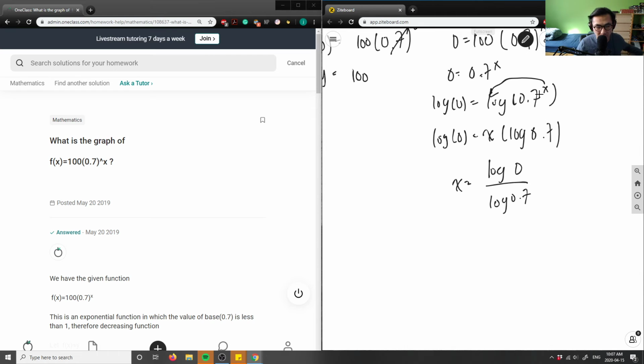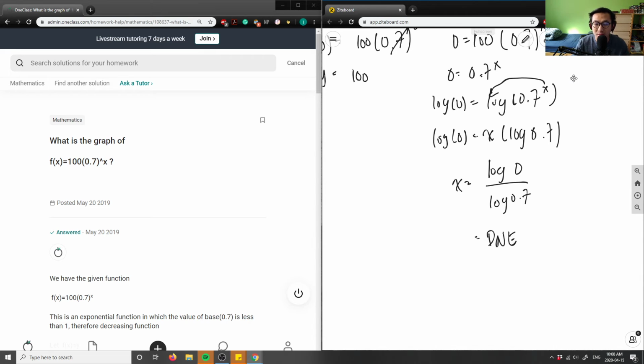If you don't believe me, if you type in log of 0 into your calculator, you get a math error. It doesn't matter what you divide log of 0 by, you're still going to get a math error. And that means we actually have no x-intercept in this case. The x here is DNE, or does not exist.